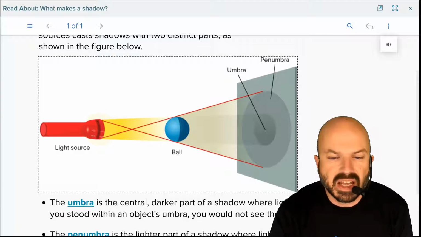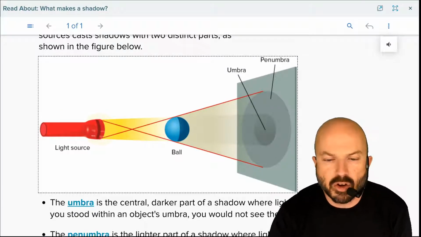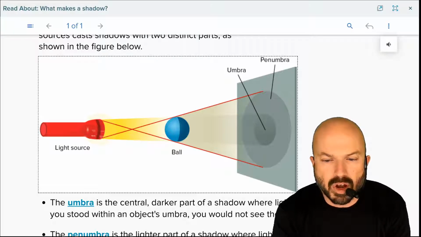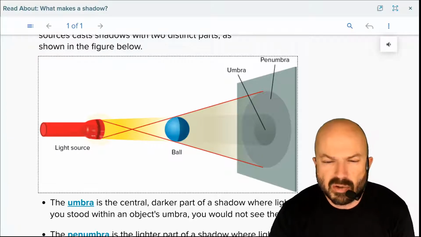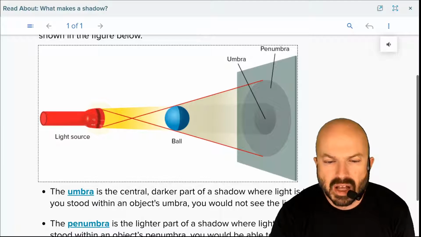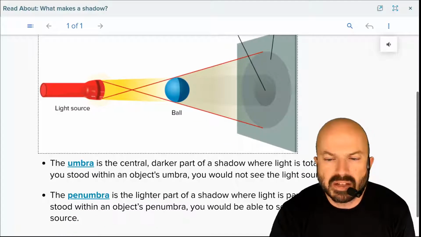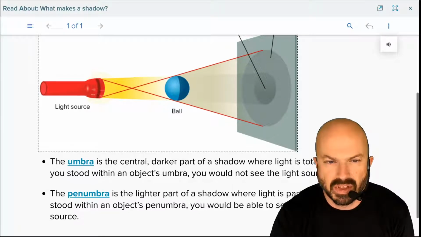So you can see that there's a center darker part of the shadow where the light is totally blocked. That's called the umbra. If you stood within the object's umbra, you would not see the light source at all. But then around that is the penumbra. It's the lighter area where the light is only partially blocked. If you stood within an object's penumbra, you would be able to see only part of the light source.